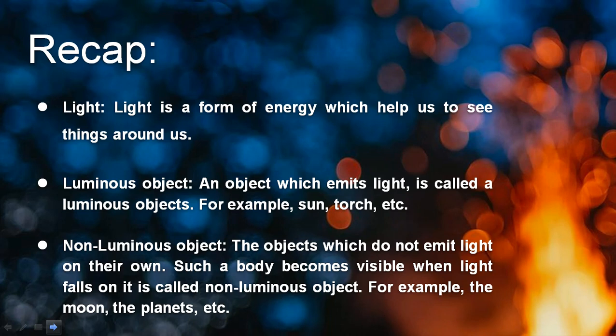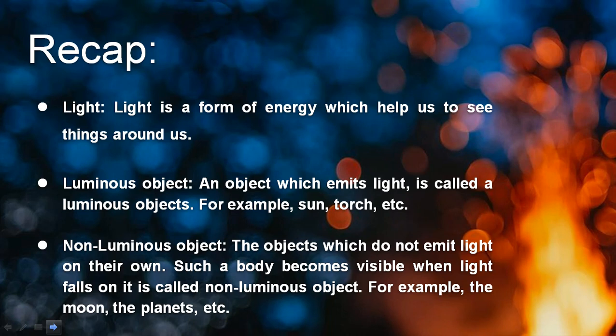Now some objects provide you light and some do not. The objects or materials which provide you light are considered as a source of light. Sources of light have further types, that is natural and artificial. Natural light sources, very easy to answer: stars and sun.